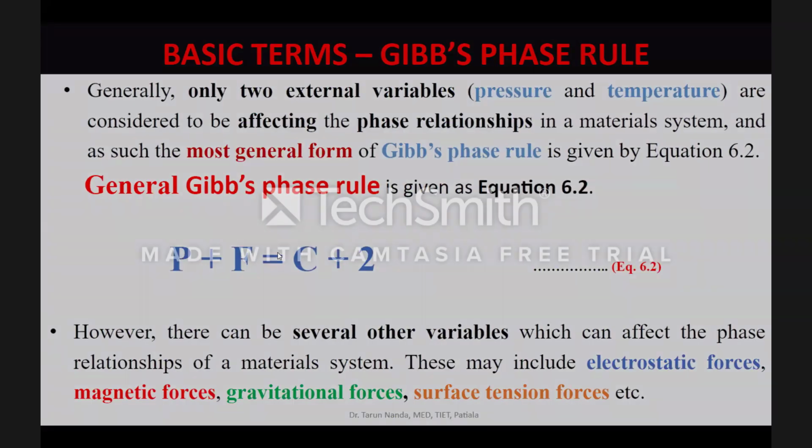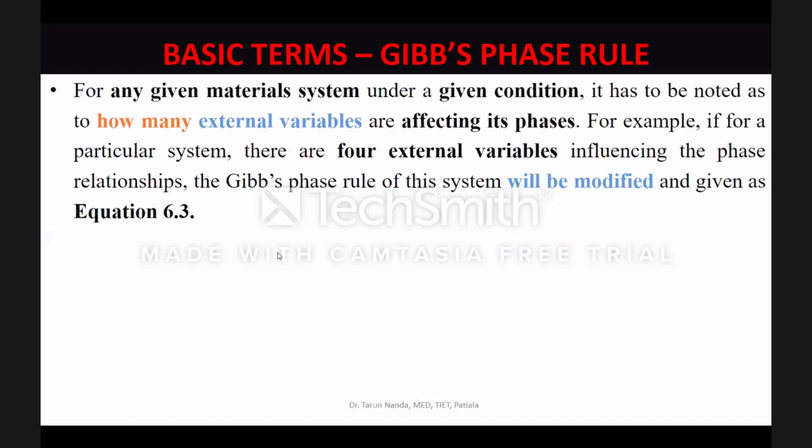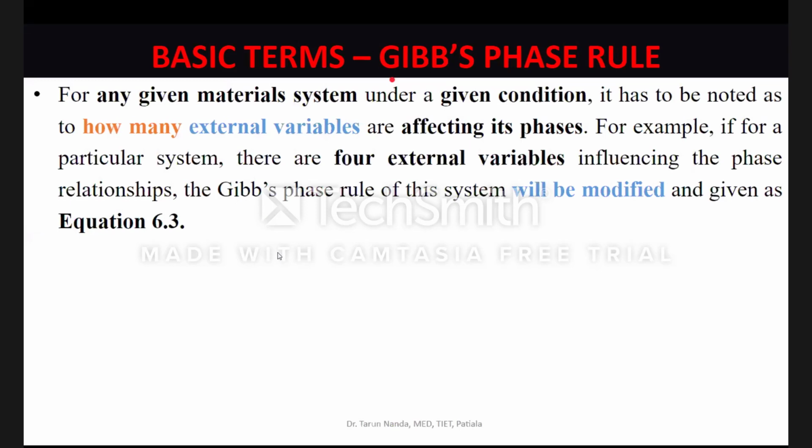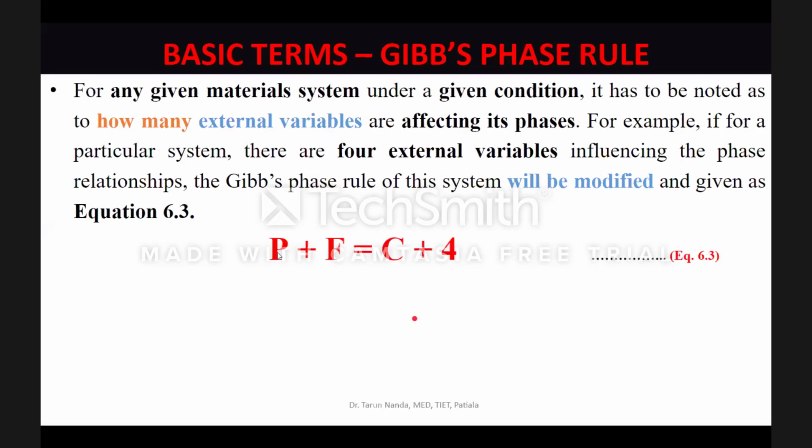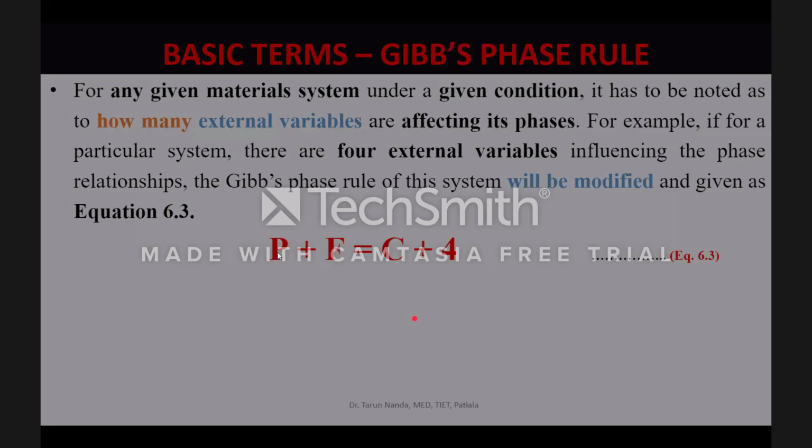In the next slide, I am showing that suppose there were 4 external variables affecting your system, for example pressure, temperature, electric field, and magnetic field. Then the rule would get modified and would become this.